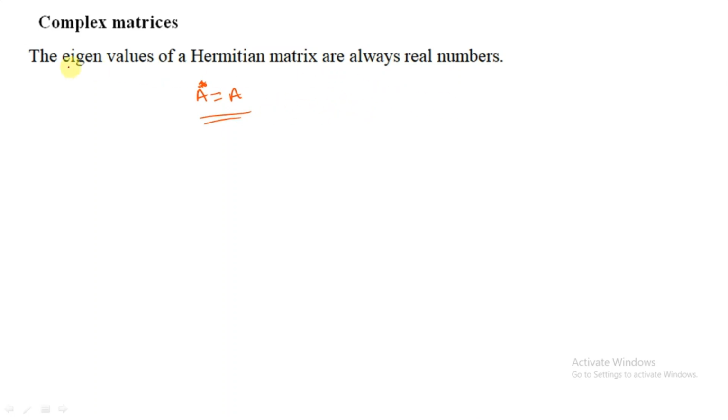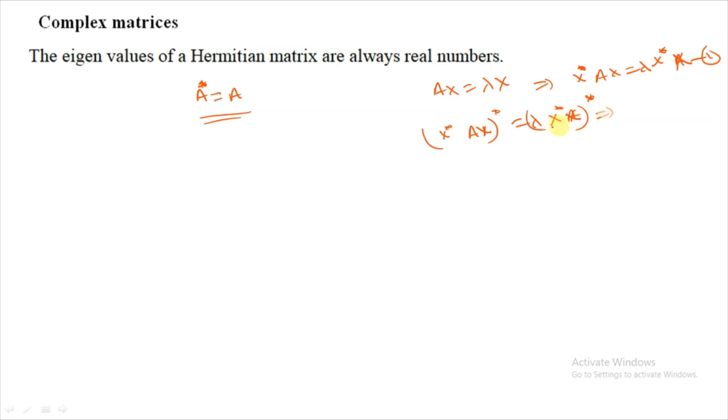Now take the eigenvector. We are generally taking A x equal to lambda x. Now take conjugate: A conjugate x conjugate equal to lambda conjugate x conjugate. Now take conjugate transpose, that means for this one, x star A star equal to lambda bar x star.